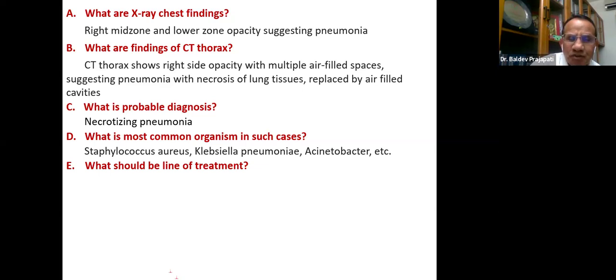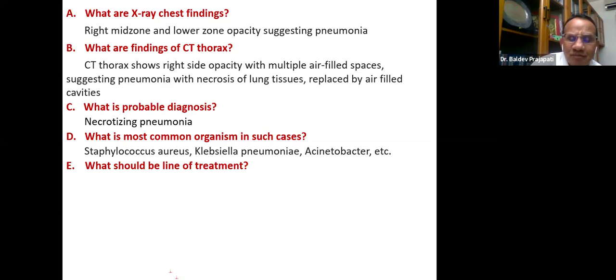The age of the patient is 2 years, following measles. Already a very important clue is given. Following measles, the most common organism for pneumonia is Staphylococcus. So here you target the anti-staphylococcal antibiotic. The second thing is that antibiotics alone may not work in necrotizing pneumonia. So it requires even surgical intervention. Surgical intervention is very, very important.